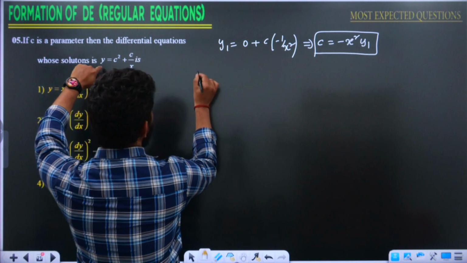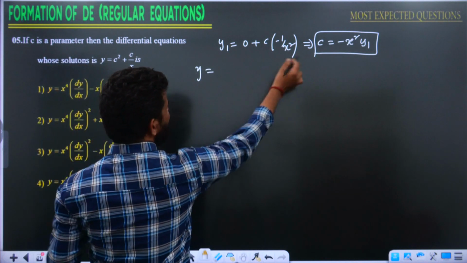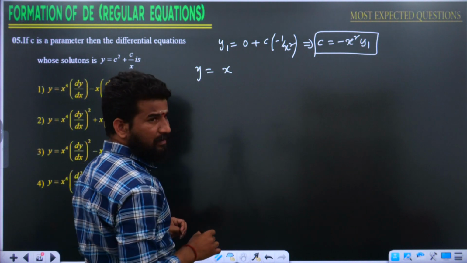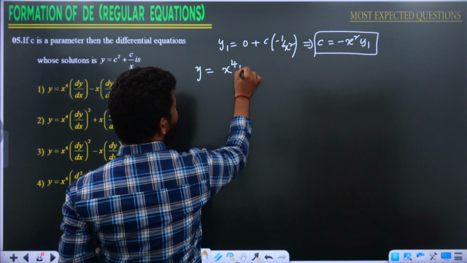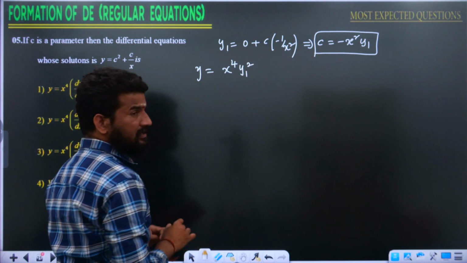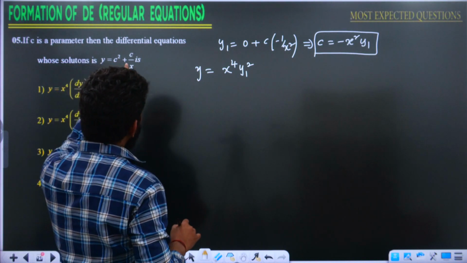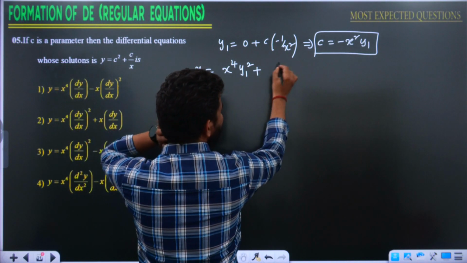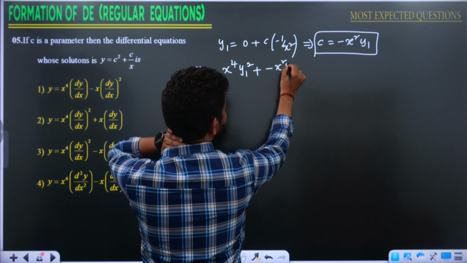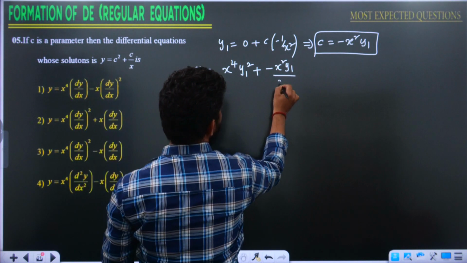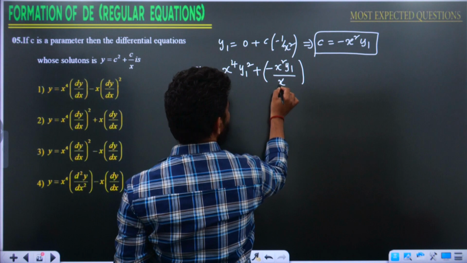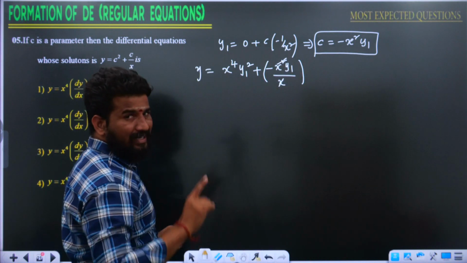Then what happened? See, y is equal to c square, which is minus x square y1 whole square, that is going to be x power 4 into y1 square. This is the c square value. Then plus c value, which is minus x square y1 divided by x. x gets cancelled, one x is remaining.